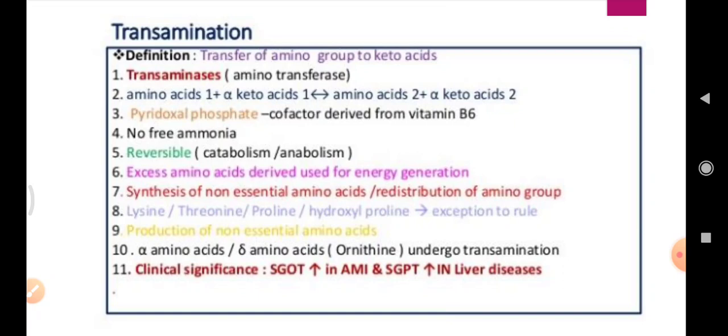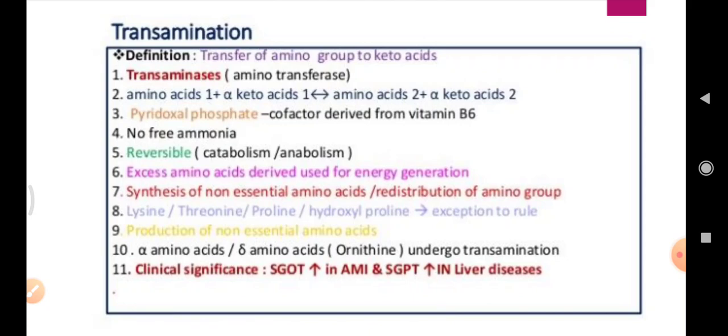The amino acids lysine, threonine, proline, hydroxyproline are exception to the rule. There is the production of non-essential amino acids through this reaction. The alpha amino acids and the delta amino acids like ornithine will undergo the transamination reaction.